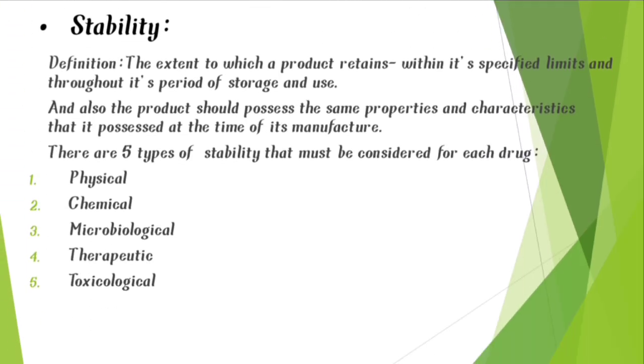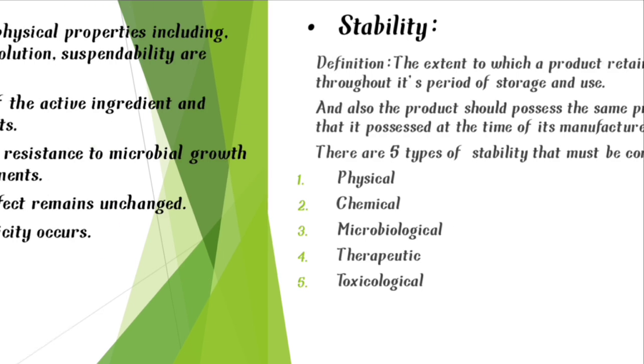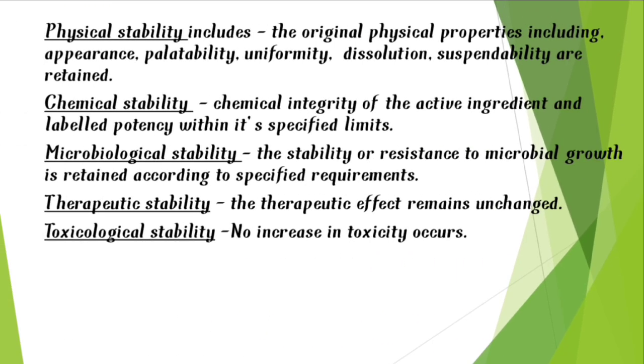So now let us learn what stability is. It is the extent to which a product retains, within its specified limits and throughout its period of storage and use, the same properties and characteristics that it possessed at the time of its manufacture. There are 5 types of stability that must be considered for each drug. They are physical, chemical, microbiological, therapeutic and toxicological. Now we will discuss each type of stability in detail.